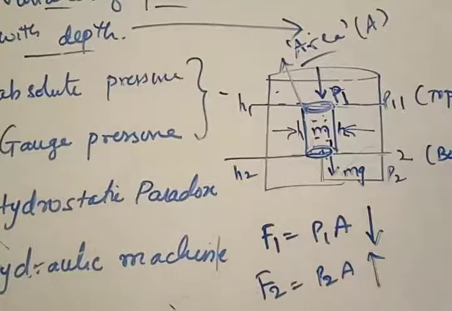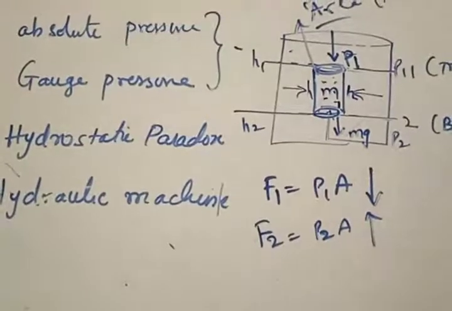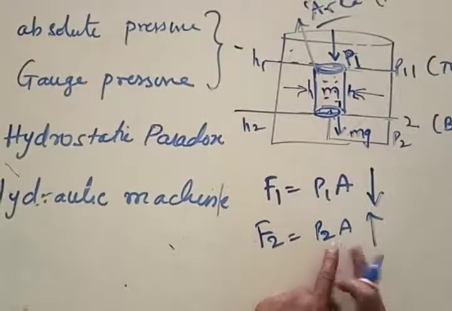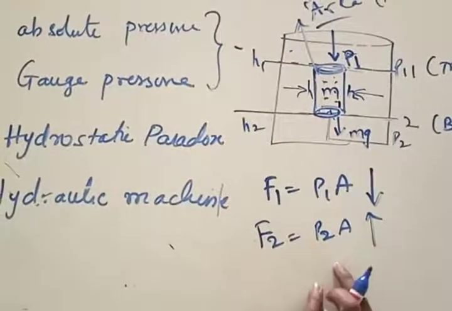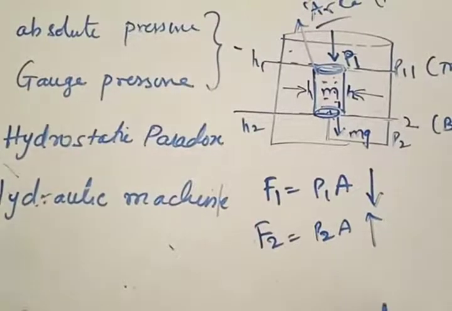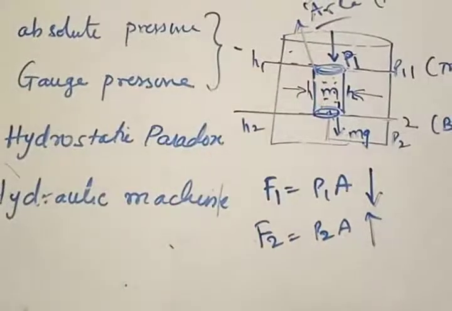P2A, which is in the upward direction. Yes or no? Just think of this. Force acting on the bottom surface is given by pressure acting at the bottom surface multiplied by area, pressure into area, but this is in what direction when compared to the first one? When compared, the first one is going downwards, this is going in the upward direction.